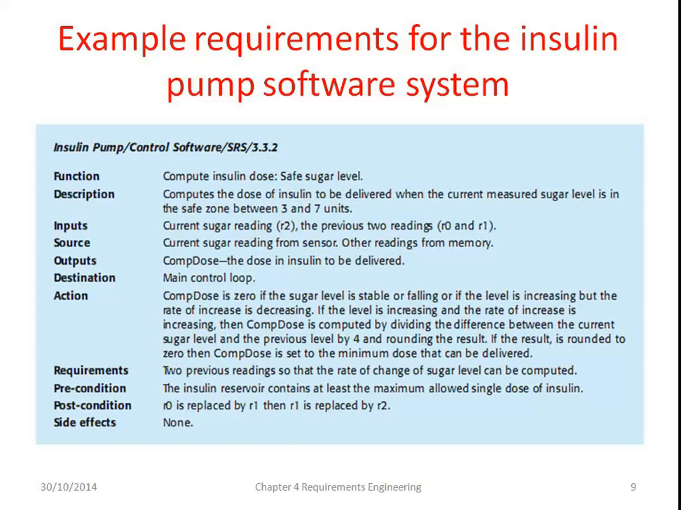What are the requirements for this example? Two previous readings, so that the rate of change of sugar level can be computed by taking the current reading and the previous two readings. Based on that, it is helpful. Precondition: the insulin reservoir contains at least the maximum allowed single dose of insulin. Postcondition: R0 is replaced by R1, then R1 is replaced by R2. Side effect: no side effect. So you have given the correct insulin dose. This is one example specified using natural language.